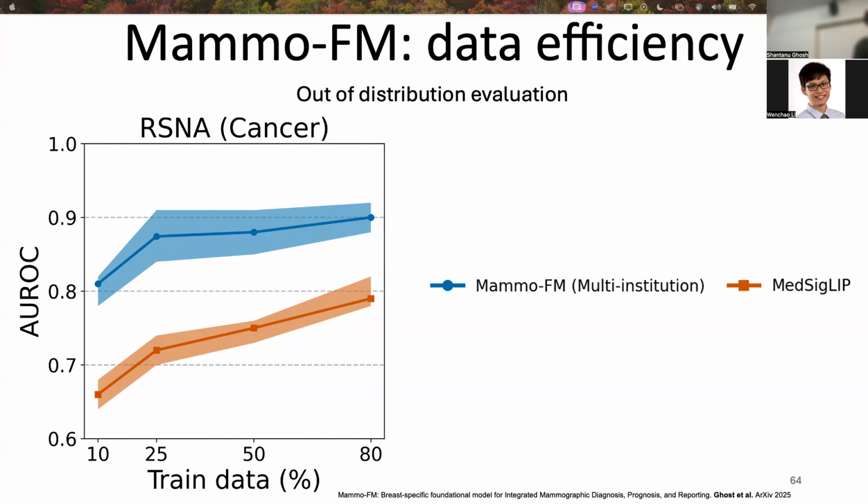The y-axis shows AUROC. Here, we compare our model to MedSigClip, which is a 400 million parameter model from Google, which serves as an image encoder for their MedGemma model. Remember, MedSigClip has 400 million parameters, whereas our MammoFM has only 30 million parameters. Still, you can see that MammoFM in blue consistently outperforms MedSigClip, even when it is trained with just a small fraction of data. This shows that MammoFM is highly data efficient, and its domain-specific pre-training and the multi-institutional diversity make the model far more effective than the generalist one.